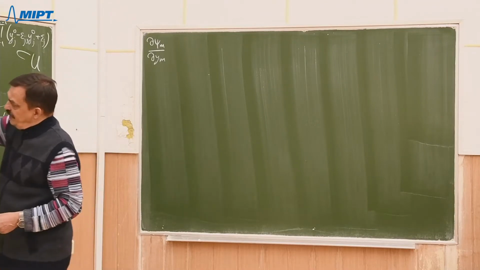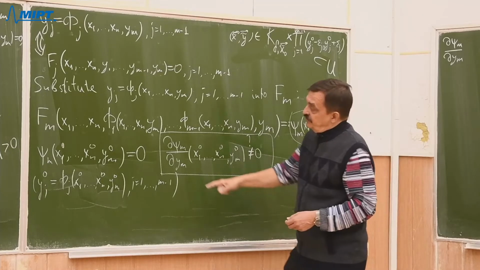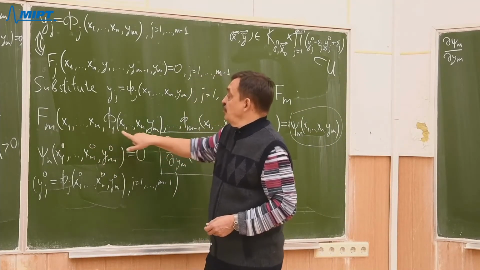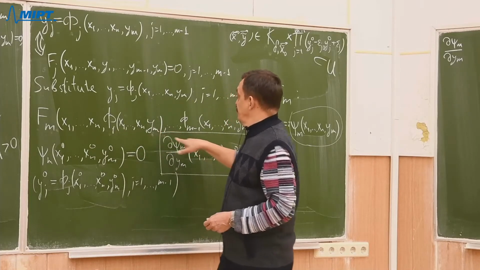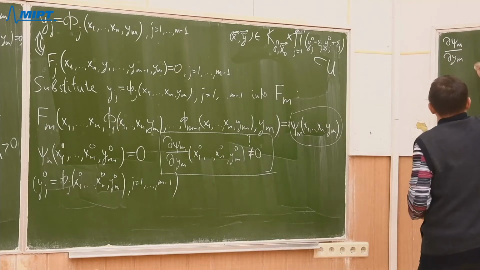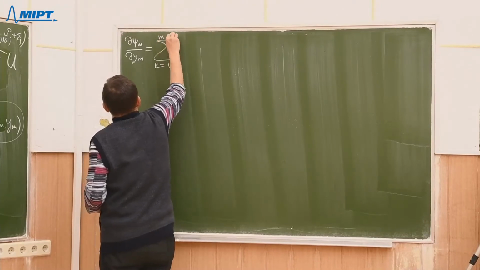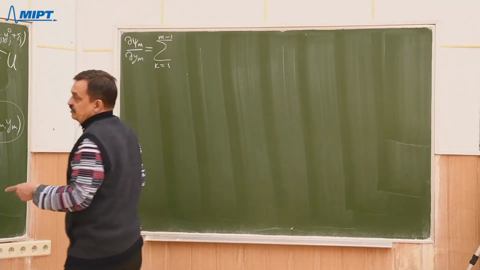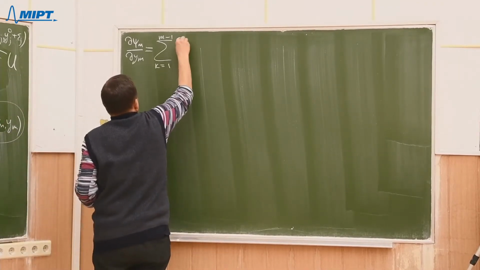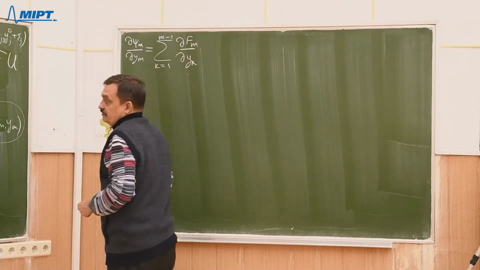If we want to find a derivative with respect to a variable, then we need to differentiate firstly the outer function with each of places where our variable appears, and it gives us the sum k from 1 up to m minus 1. So firstly we need to differentiate the outer function, that is fm with respect to variable yk.